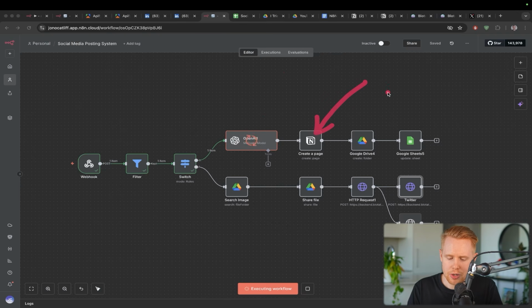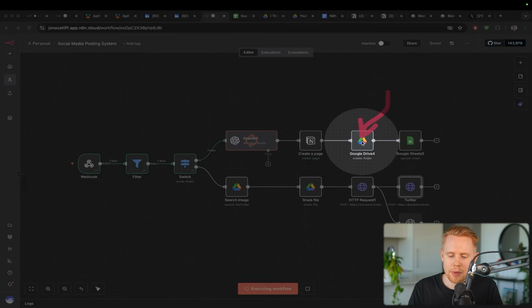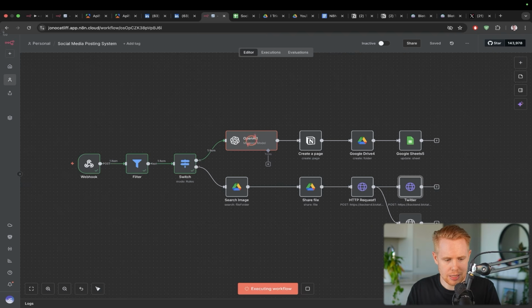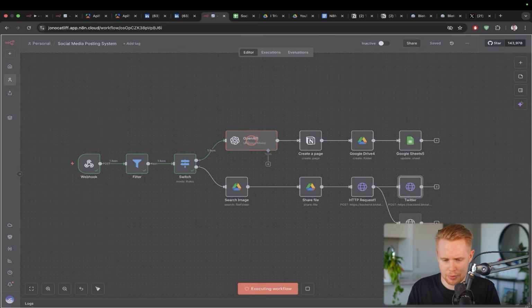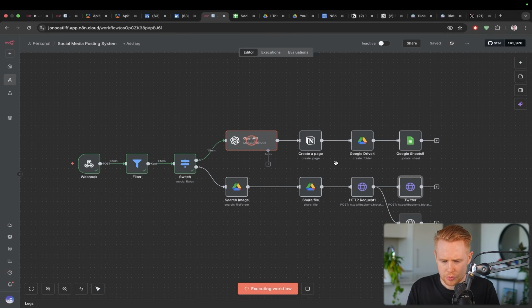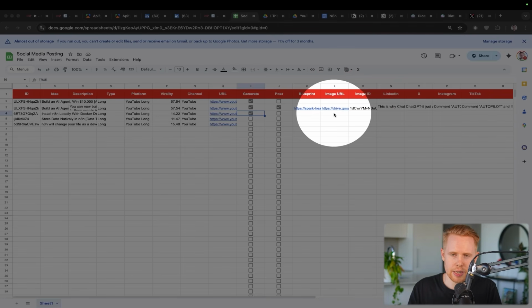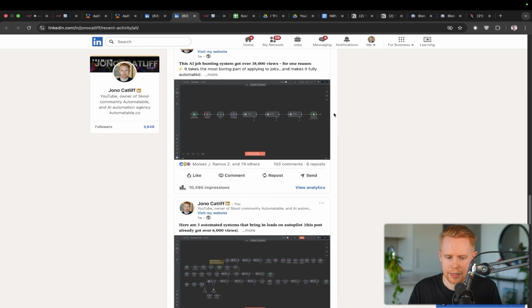Now, I'm just going to skip over Notion and go to Google Drive here for a second. With these posts, you'll see that they're image posts, so we actually need to upload an image as well. How I've structured this is that I would take a workflow like this, maybe take a screenshot, for example, of this particular post. Then, because we're going to generate a Google Drive URL, I guess it hasn't actually been generated yet, we'd post the picture in there that we could use to essentially publish on places like LinkedIn.